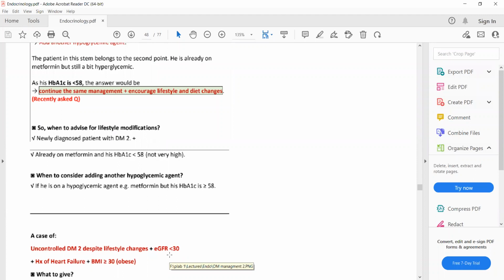Gliptins and glitazones. No, SGLT2 inhibitors are not contraindicated in heart failure. SGLT2 has a protective effect on cardiovascular diseases.